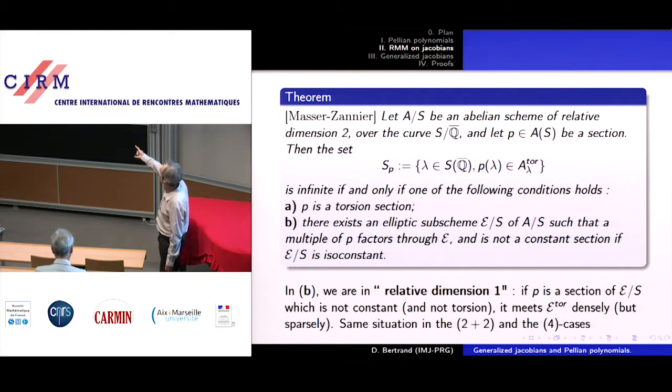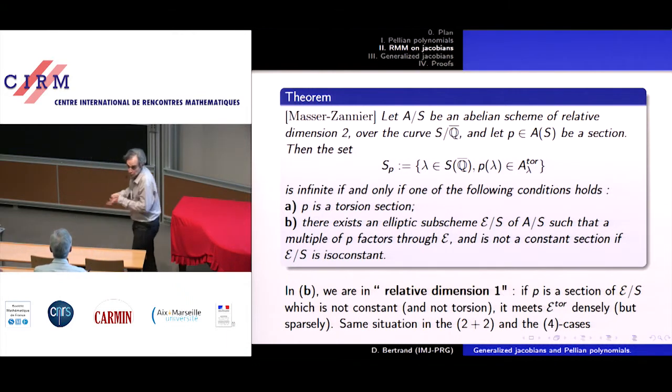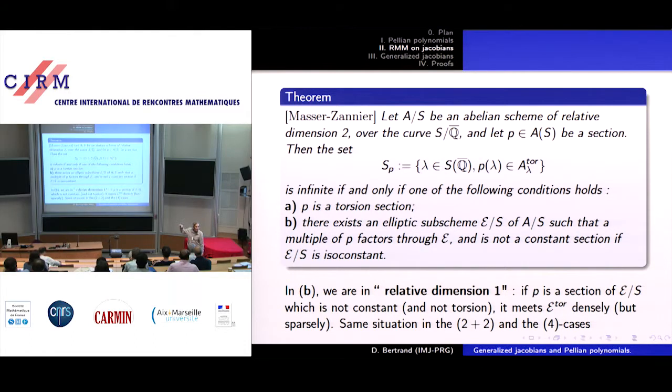So if A contains one elliptic curve, then we know that it contains two. It is isogenous to a product of two elliptic curves. And if P lies in one of these elliptic curves, then the set S_P will be infinite.